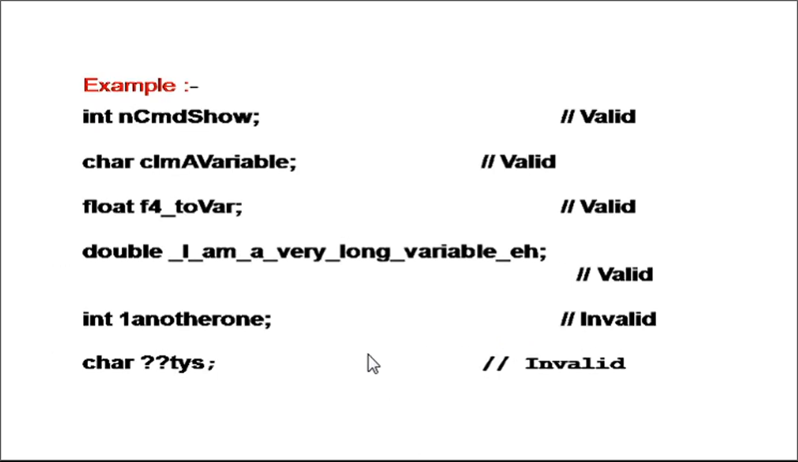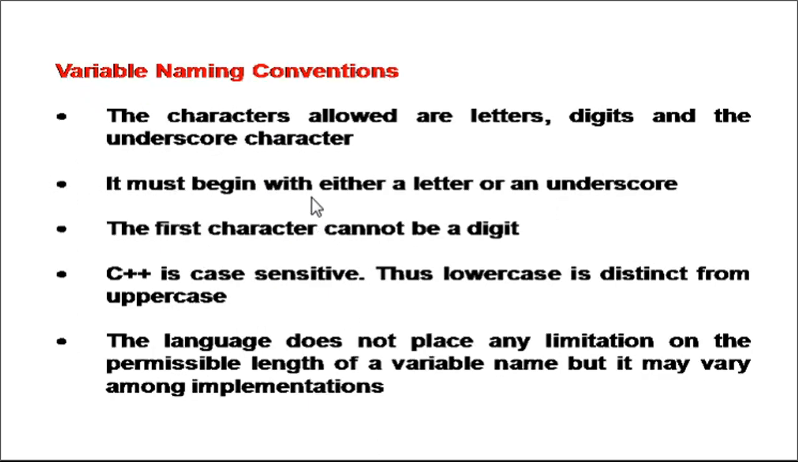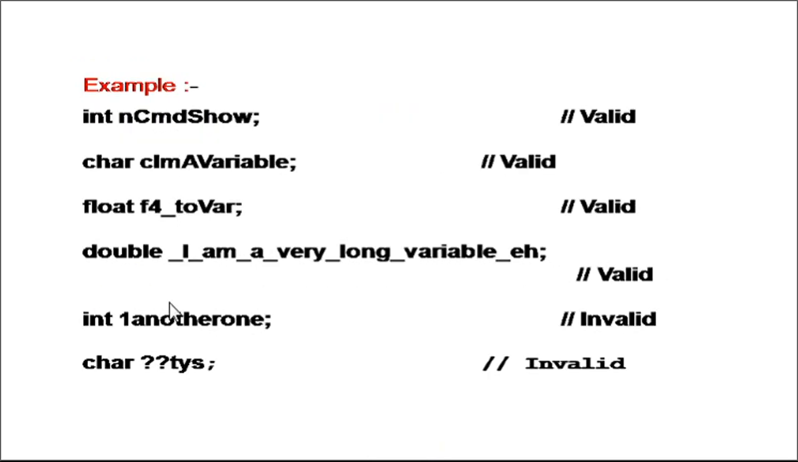There are some examples of valid as well as invalid variable names. If you look at the first, we are declaring a variable with the name ncmdshow. This is a valid example. The second is also valid. The third is also valid. See, here we are using an underscore, right? And as the first rule says, the variable should start with a character, so we are starting with characters. The next variable name is underscore, I am a very long variable, right?